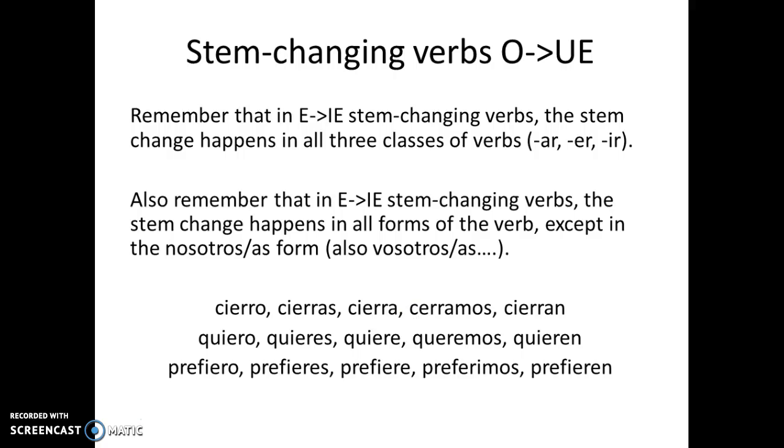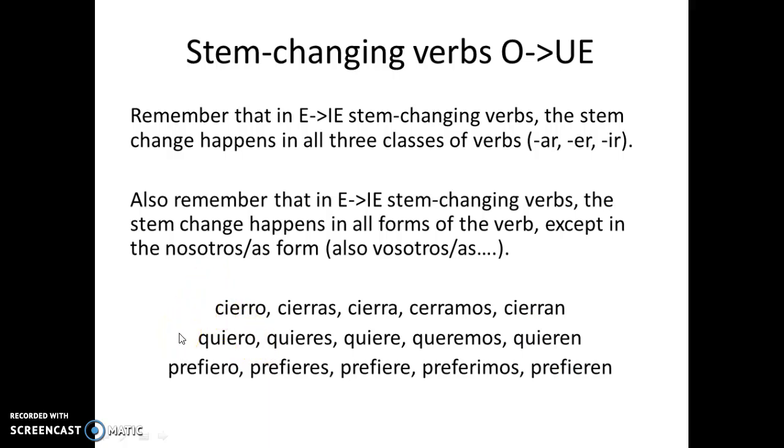So in Spanish, things are a little bit different. Remember from our previous unit that E to IE stem-changing verbs have a stem change that happens in all three classes of verbs. Your verbs can end in AR, ER, or IR. Also remember that in E to IE stem-changing verbs, the stem change happens in all forms of the verb except in the nosotros, nosotras form. Also in the vosotros, vosotras forms, but we don't really use that one as a functional verb in our course, so you don't have to worry about that one so much. So here are some E to IE stem-changing verbs from all classes, AR, ER, and IR, the complete conjugation.